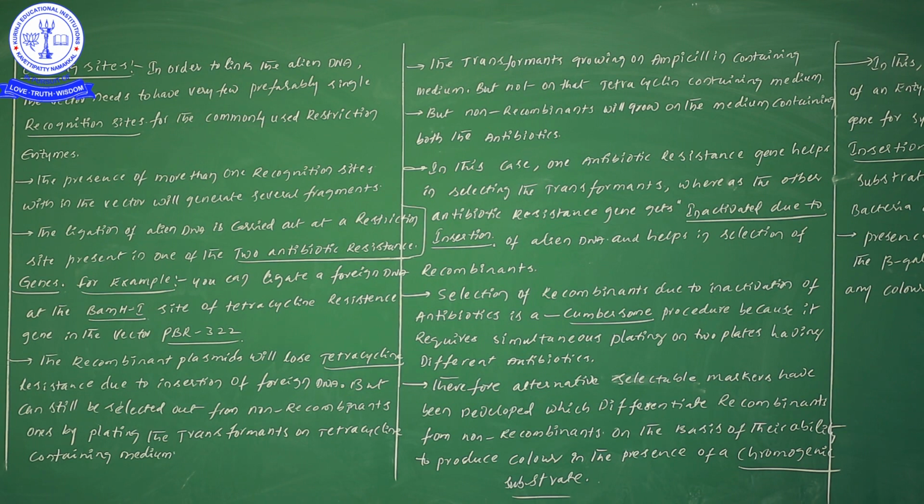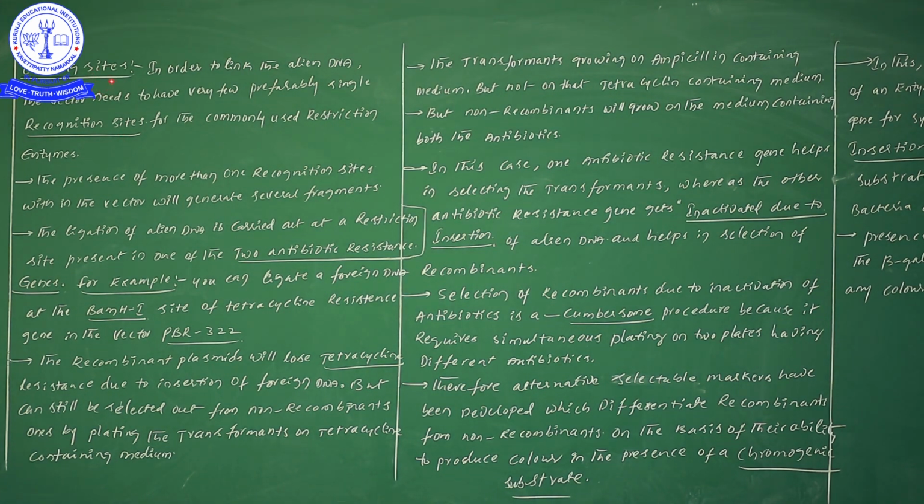In a previous class I said that if you take a plasmid as a vector, it contains sites for restriction enzymes. At one particular location of the plasmid we cut with the restriction enzyme. That particular place I am now calling recognition sites or cloning sites.